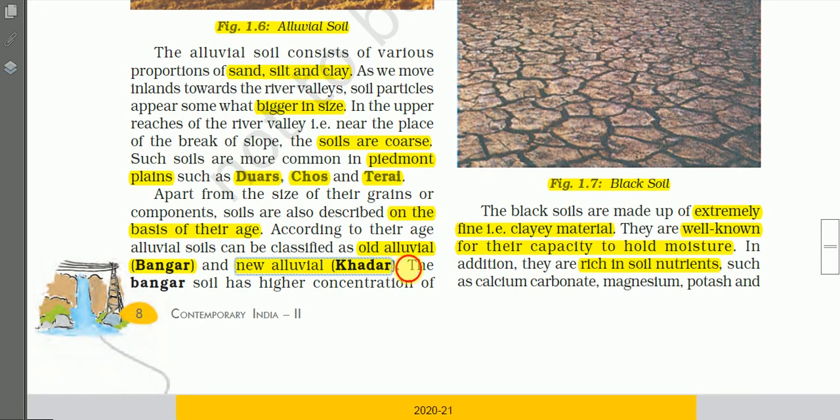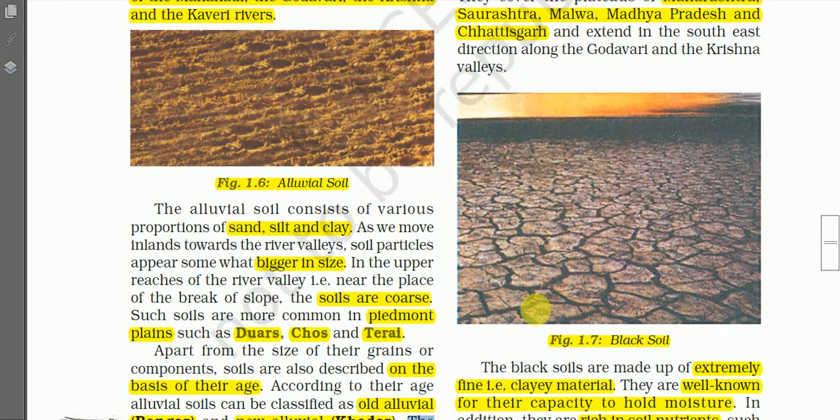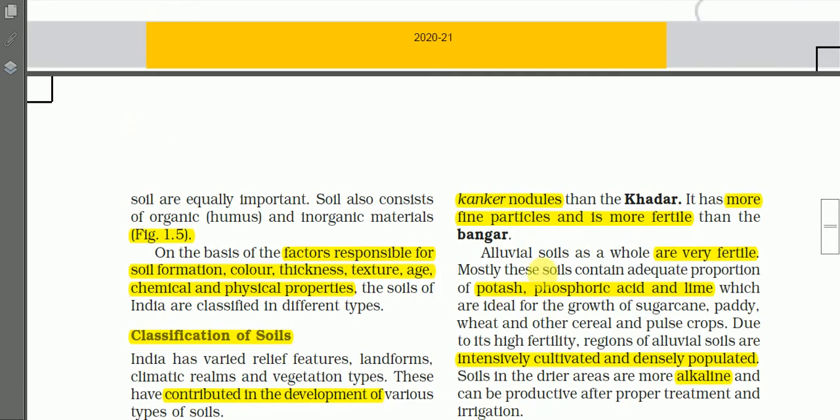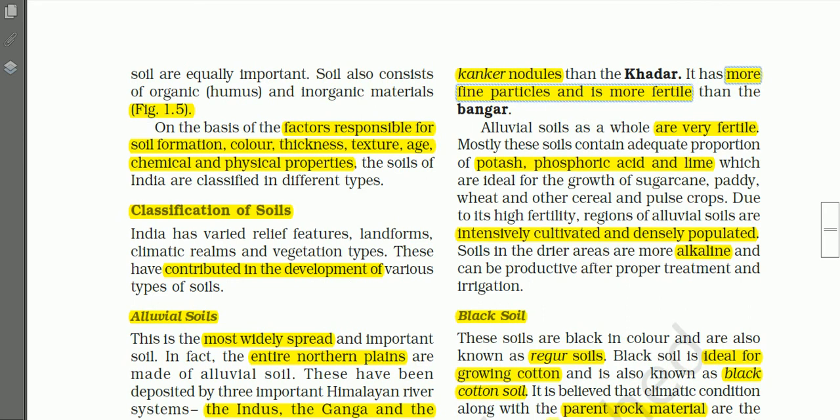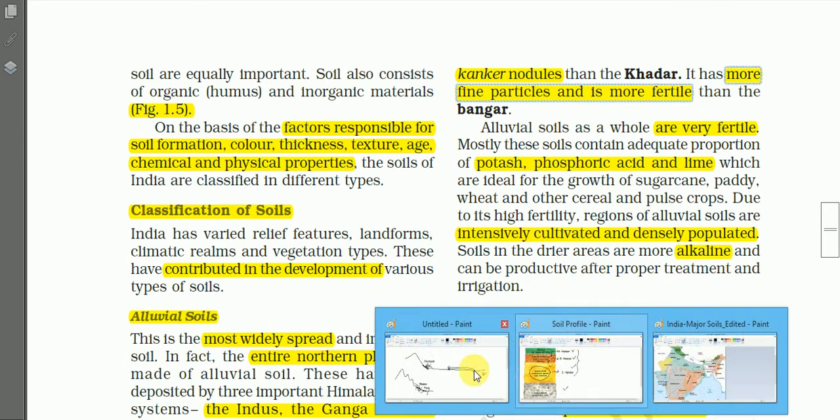The Bhangar soils have a higher concentration of Kankar nodules. You know Kankar nodules? These are the grains of calcium carbonate. And Khadar has more fertile particles and is more fertile than the Bhangar. So this is the comparison between Khadar and Bhangar. So here I will tell you.